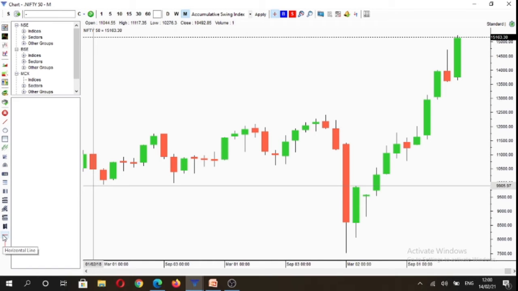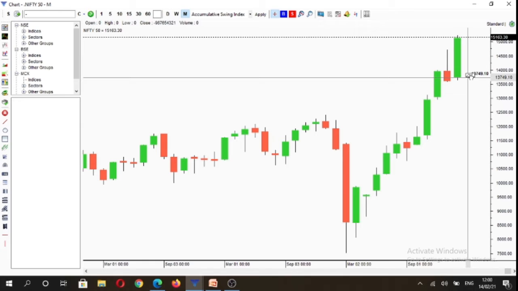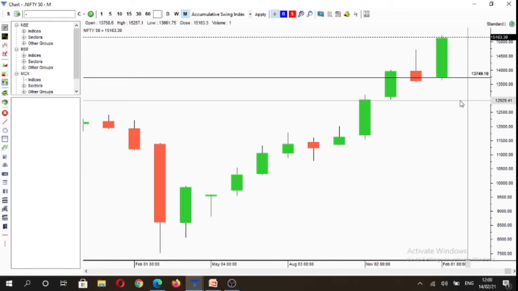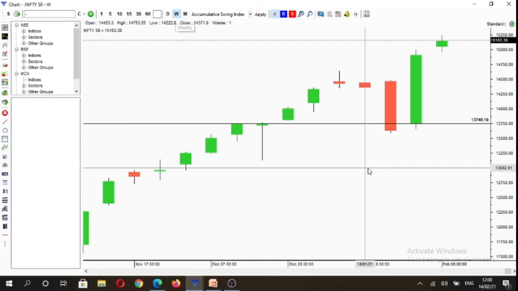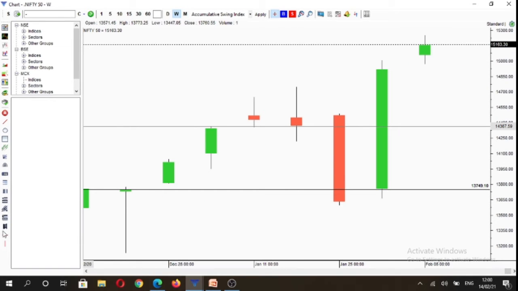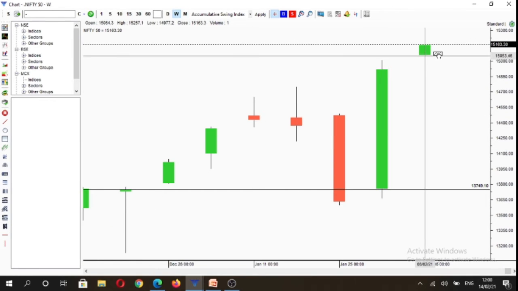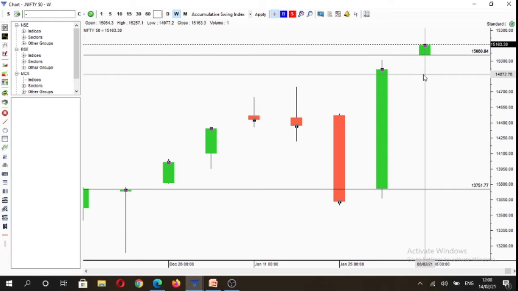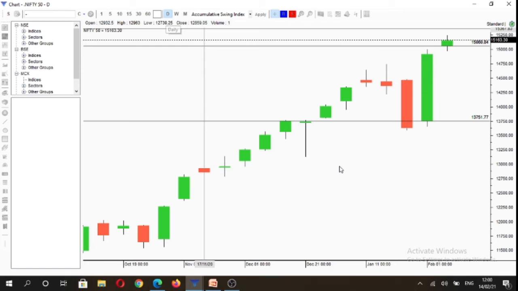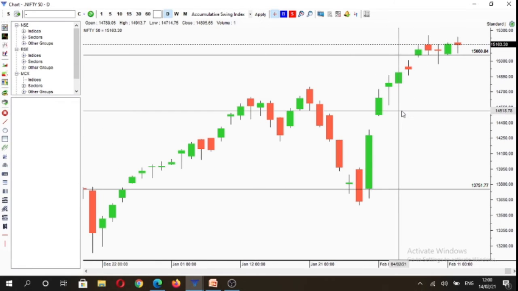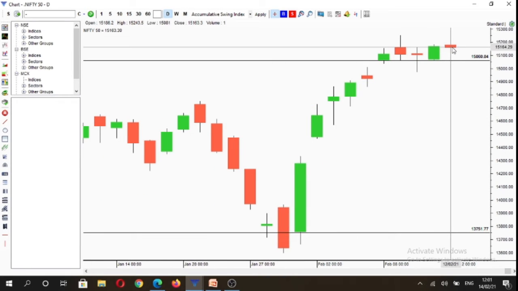If we analyze Nifty spot on multiple time frames, you will see that on the monthly time frame, Nifty is under control of buyers above 13,758 levels. And on the weekly time frame, market was again under control of buyers above the weekly open, that is 15,064. And on the daily time frame, here you will see that on Friday, market was under control of sellers as it closed below the open.